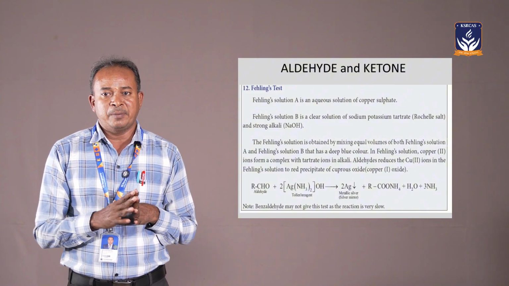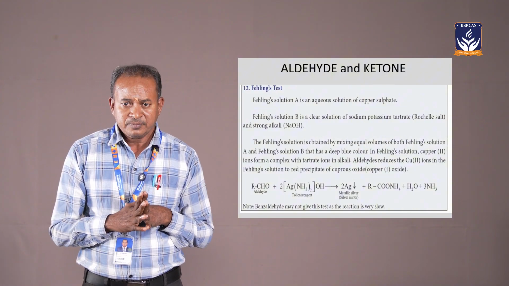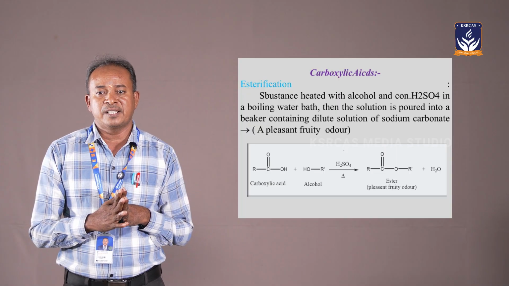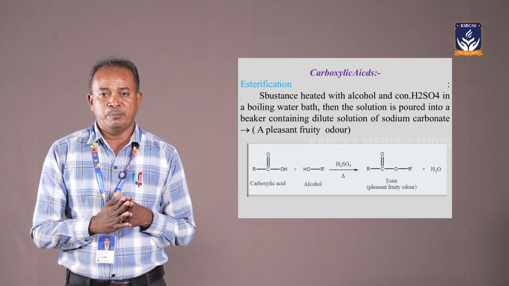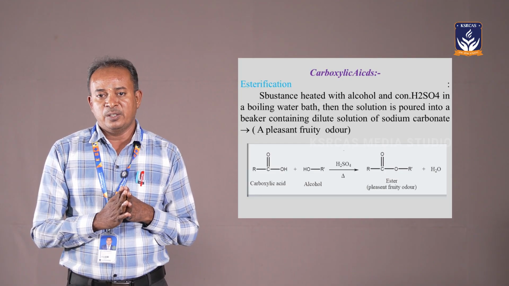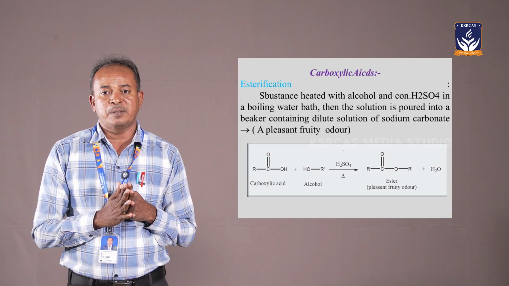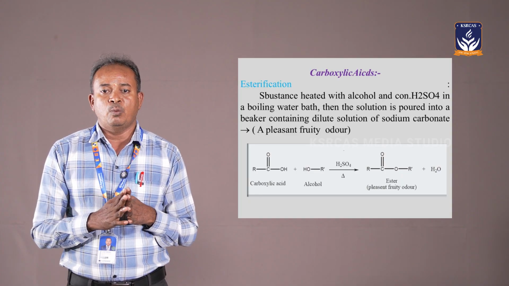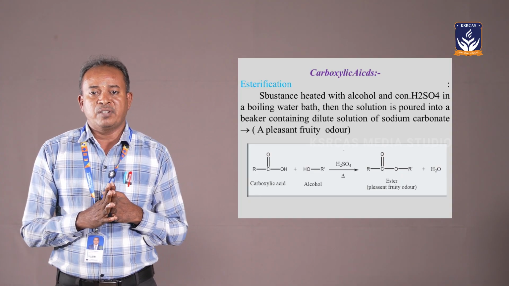Another one of the functional groups is ester. The ester has a pleasant fruity odor. How do we confirm this ester test? It is known as hydrolysis. Hydrolysis means adding water molecules. How do we perform this test?